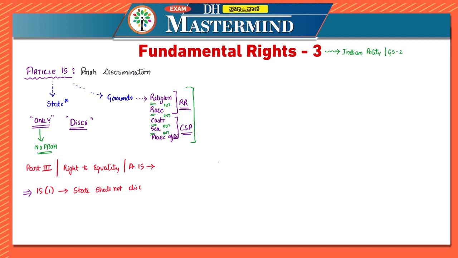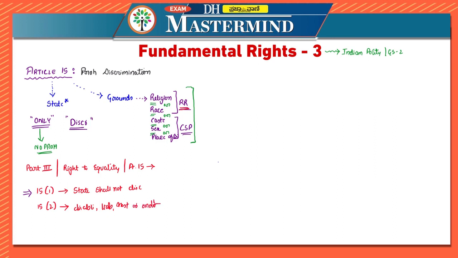Now the second one, that is Article 15 clause 2, says that no citizen shall, on grounds of again religion, race, caste, sex, place of birth or any of them, be subjected to any kind of disability, liability, restriction or conditions.